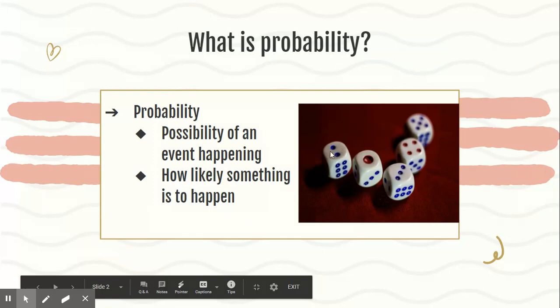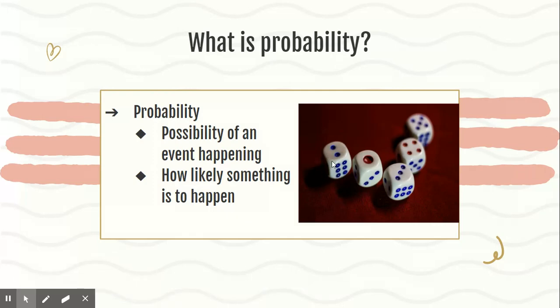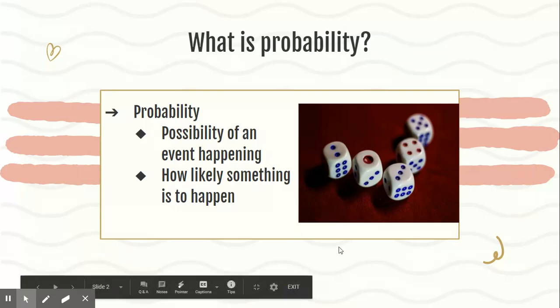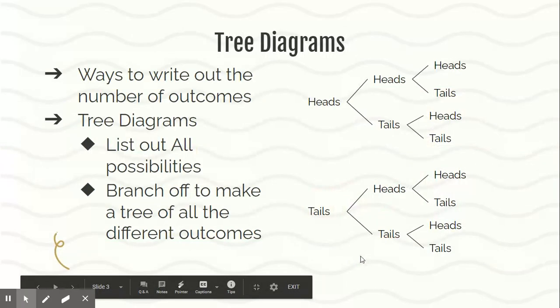And then if we look at dice here, our normal dice, the probability of getting an even number: there are 3 even numbers on it and 6 sides, so it would be 3 out of 6. Or if I reduce it, it would be 1 out of 2. Okay, so that's what probability is.